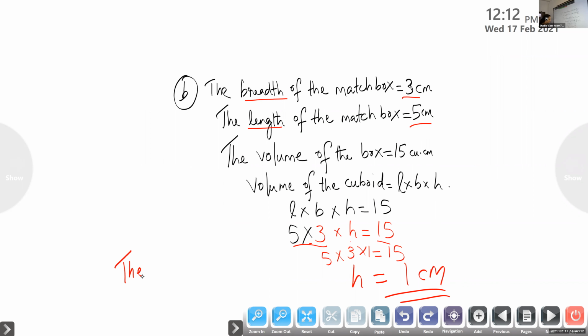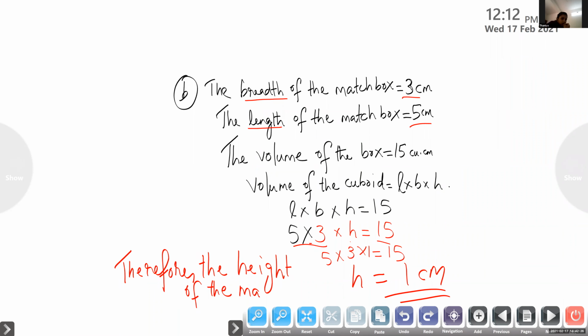Therefore, the height of the matchbox is equal to 1 centimeter.